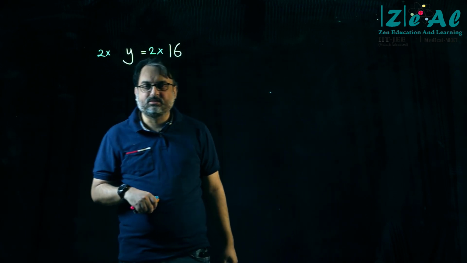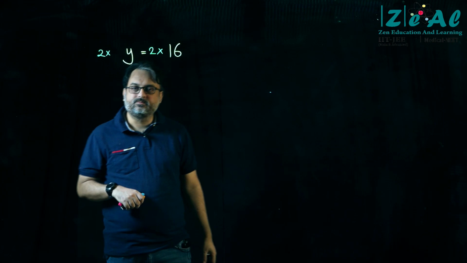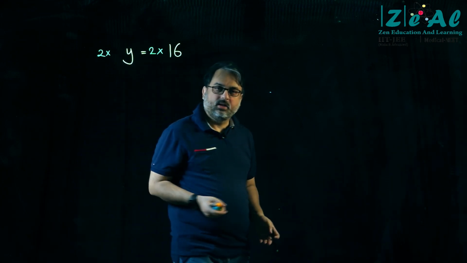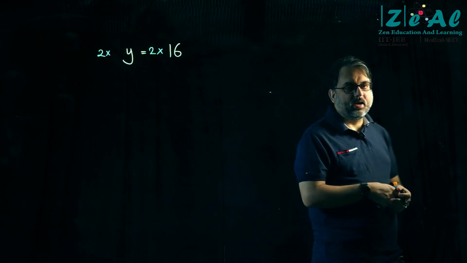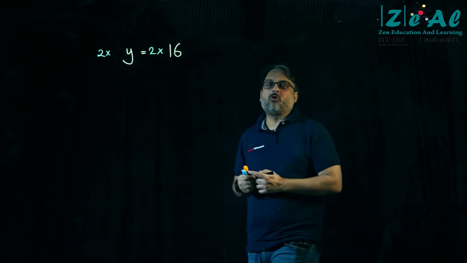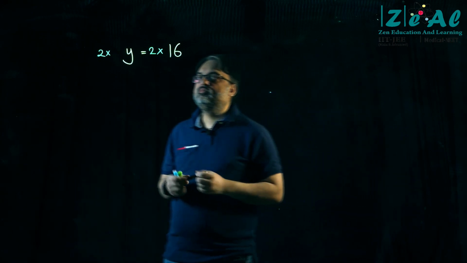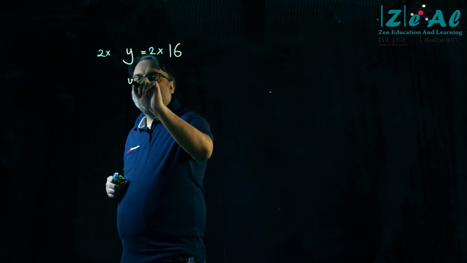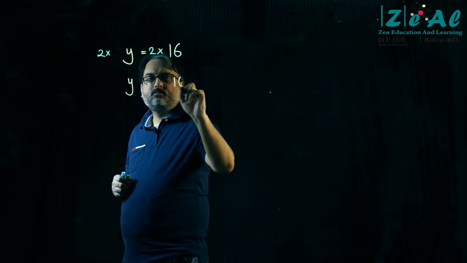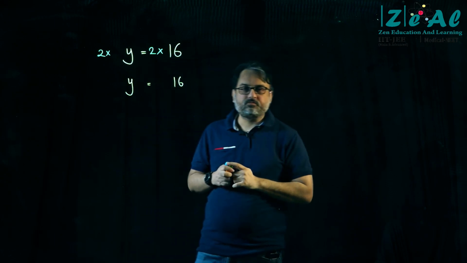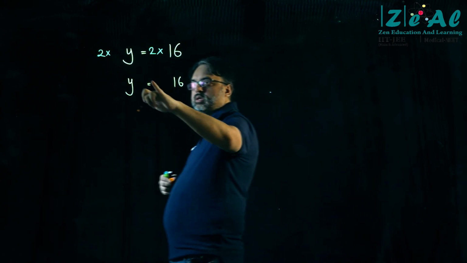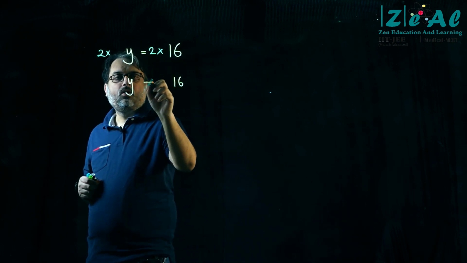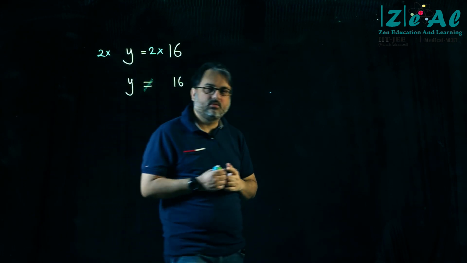Will this be a correct operation? Will you agree with this? Initially we had y is equal to 16 and now I have multiplied 2 on both sides. I write the equation again. Y is equal to 16. I think I wrote this too small. Y is equal to 16.